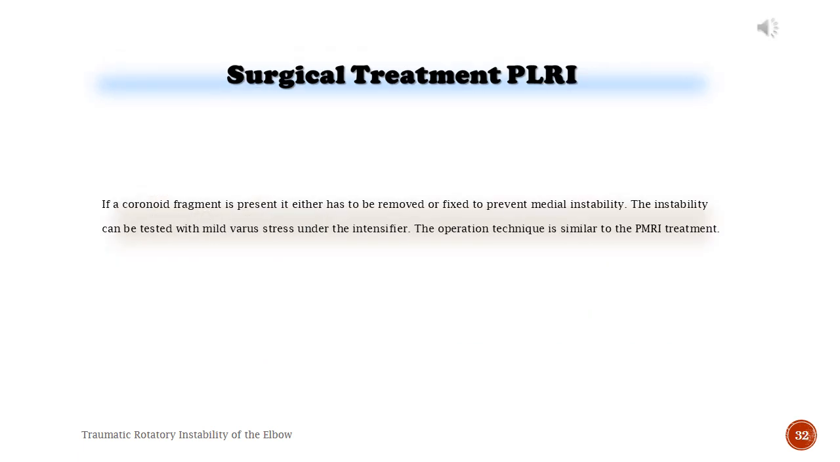Figure. Surgical treatment of posterolateral rotatory instability. If a coronoid fragment is present, it either must be removed or fixed to prevent medial instability. The instability can be tested with mild varus stress under the intensifier. The operation technique is like the PMRI treatment.